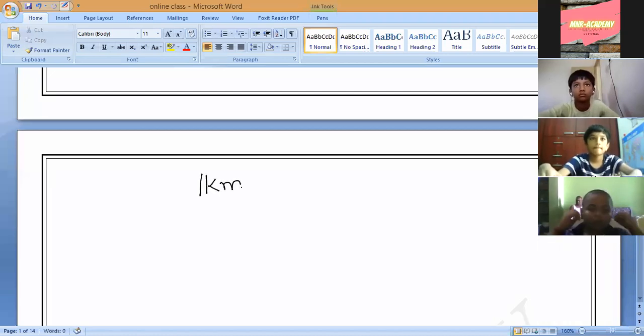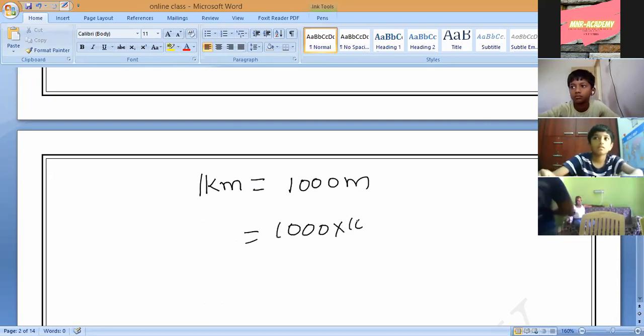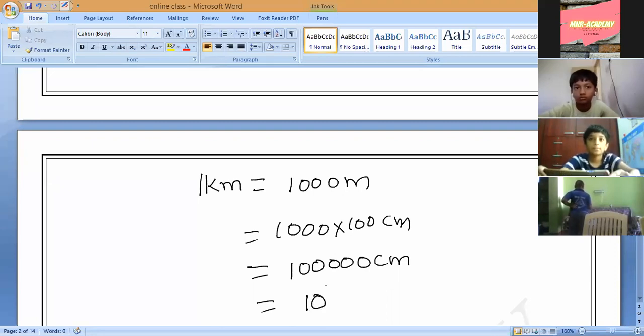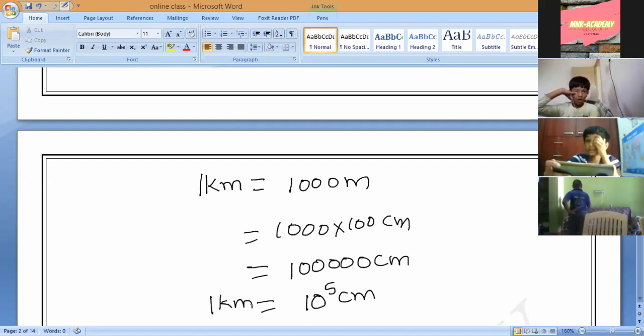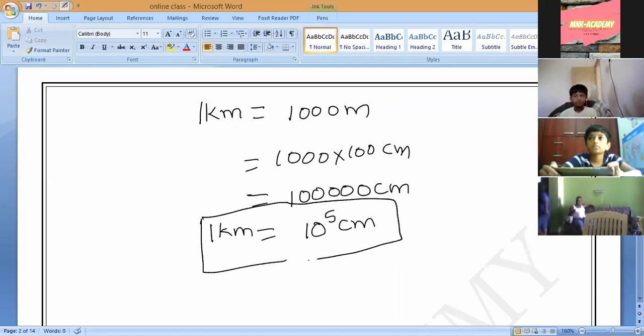As we know, 1 kilometer is equal to how many centimeters? Directly you can check it. 1,000 meters and 1,000 into 100 centimeters, which is equal to how much, Narayan? 1,000 into 100, 1 lakh. Correct or not? 1 lakh centimeters. How can I write it? 10 power 5 centimeters. 1 kilometer is equal to 10 power 5 centimeter. Navaneswaran, come, this is very important.